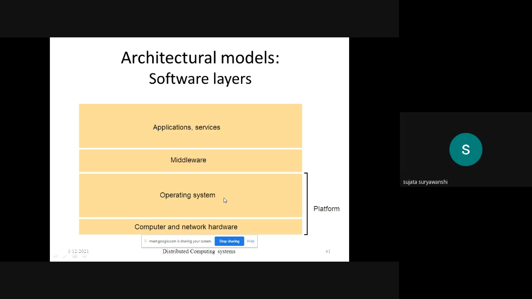So here, the middleware itself is a software layer. It is an additional layer of software used in a network operating system to more or less hide the heterogeneity of the collection of underlying platforms. Here, the underlying platforms consist of the operating system and the computer and network hardware. So the middleware is a software layer used to mask the heterogeneity of the collection of underlying platforms, that is, the operating system and the computer hardware.